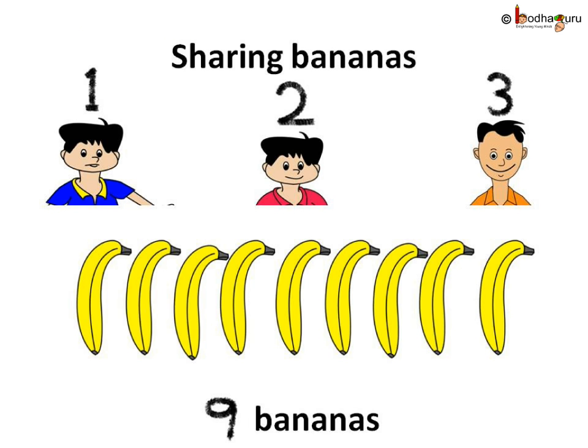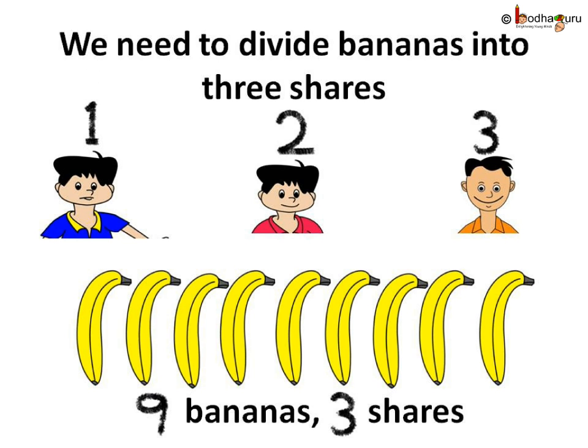Let us take another example. If there are 9 bananas and you have to share it equally with 2 friends, how many would each of you get? 9 bananas and 1, 2, 3. 3 shares. So, we need to make 3 equal shares.